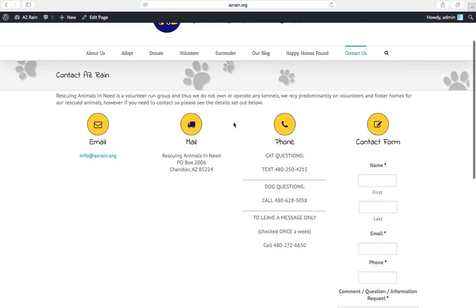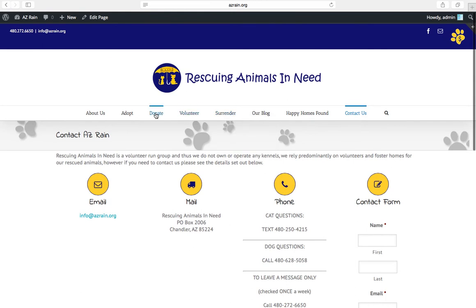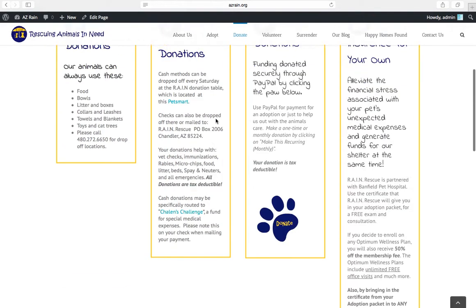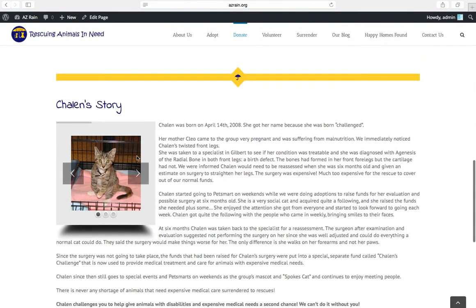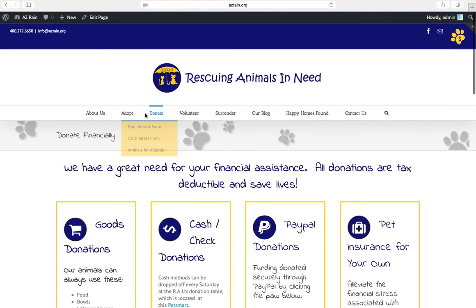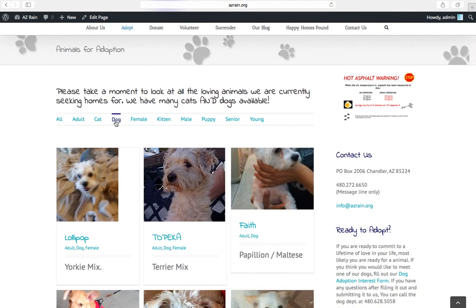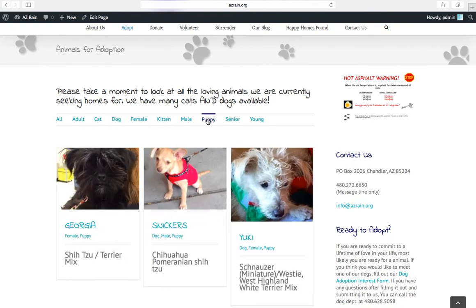Contact page. Again, these really cute graphics. I don't think we've been here yet. Nice slider function. Just like the portfolio items, the pictures will rotate on their own, or you can rotate them yourself. Let's see, I think we've already looked. Oh no, we haven't. There's the filter option, so you can say, "Oh, I just want to see the dogs," or "I just want to see the puppies."